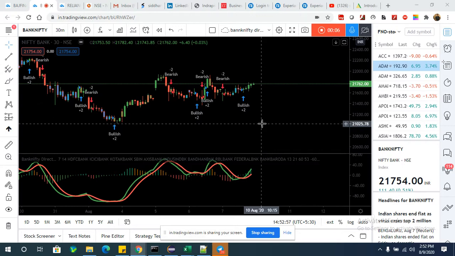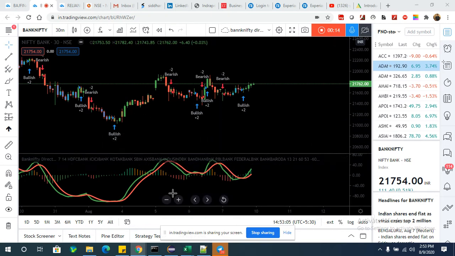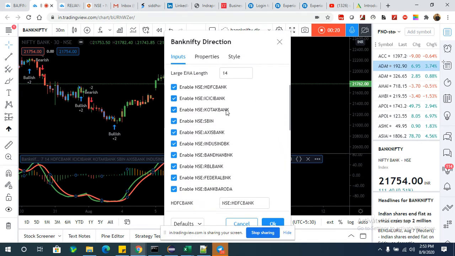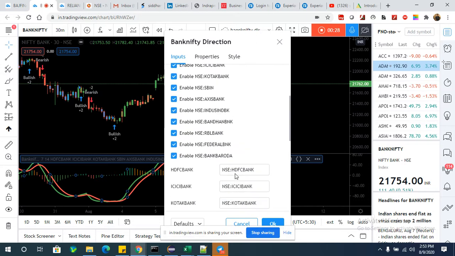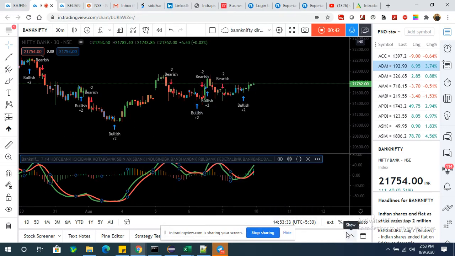I'm coming here regarding my Bank Nifty signal system. I have created another Bank Nifty signal that includes the banks. The banks are HDFC Bank, ICICI Bank, Kotak Bank, SBI, Axis Bank, IndusInd Bank, Bandhan Bank, RBL Bank, Federal Bank, and Bank of Baroda. So these 10 banks I have included, and previously you know that Yes Bank has been removed. So Yes Bank is removed from here, and if you go to my previous videos, then you can see those things.